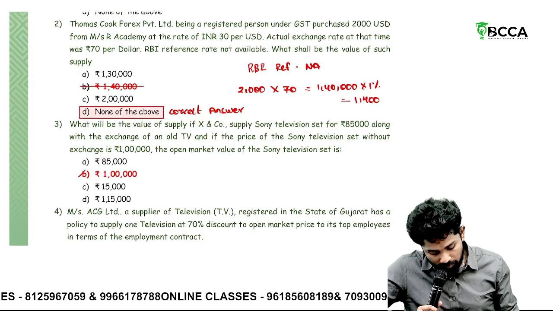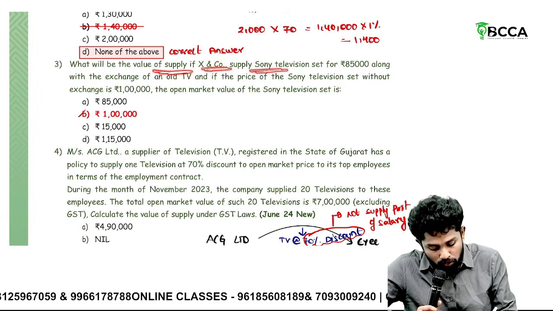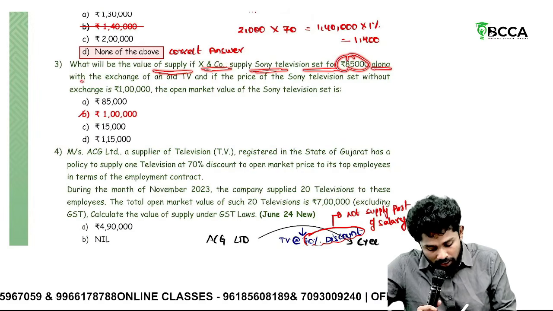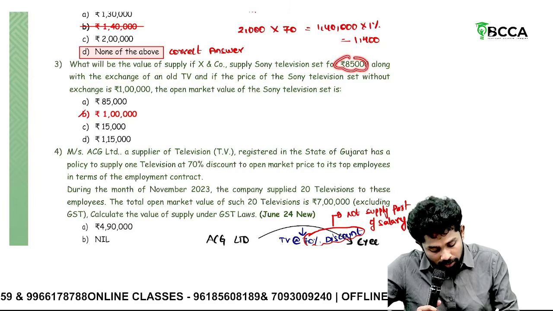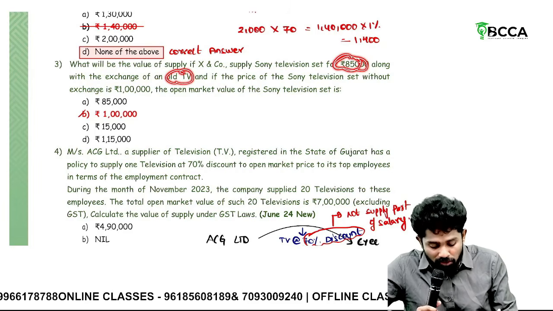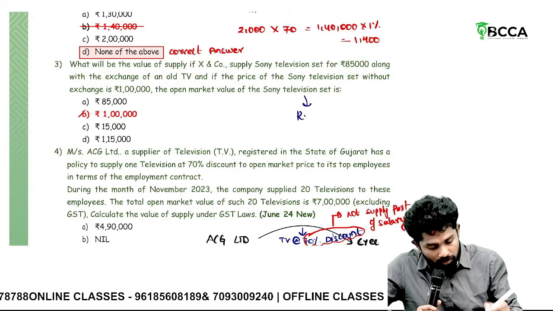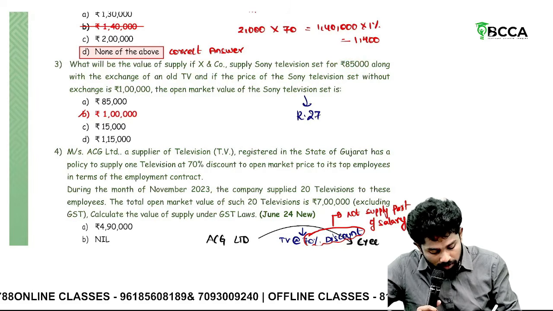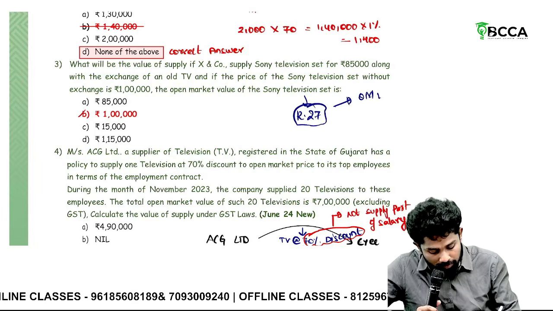Okay. Then what will be the value of supply if X and Co supplies a Sony television set for 85,000 along with exchange of old TV? Sir, they are giving a TV along with exchange of old TV for 85,000. So here price is not the sole consideration. Which rule is applicable? Rule 27 comes into picture. What does it say? Take open market value. What is the open market value?